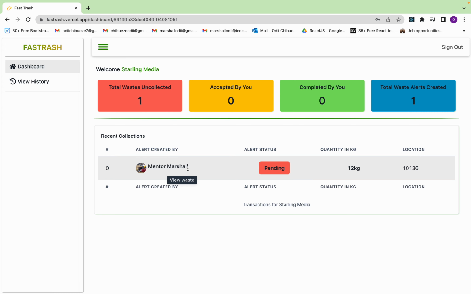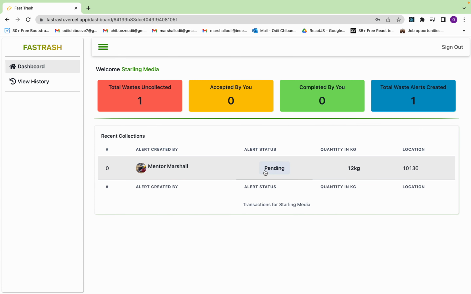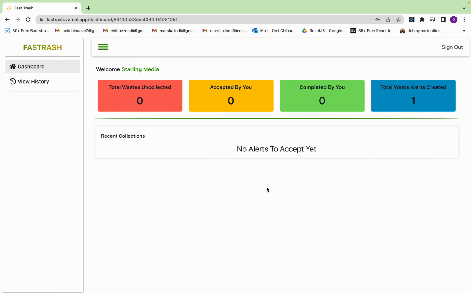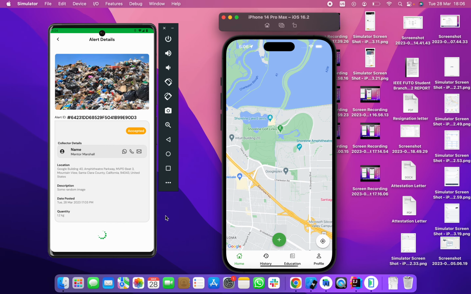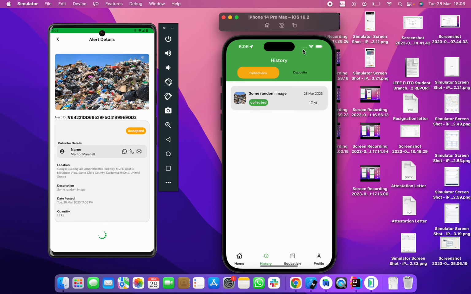Yeah, so you can actually click on this and see a card pop up. This card just shows you more details about the trash, and when you click on this button, it should change the state to accepted. Yeah, so it has changed the state of the alert to accepted. So now once I go back on the collector side and click on my deposits, I can see that this alert has changed to accepted.